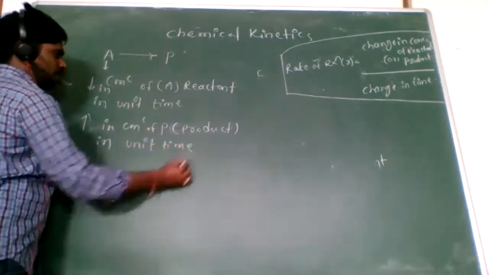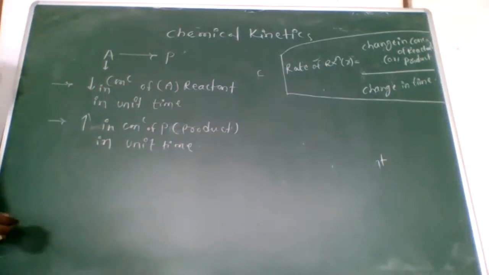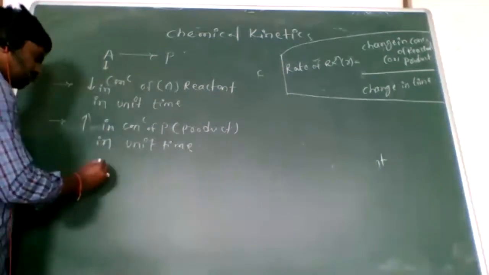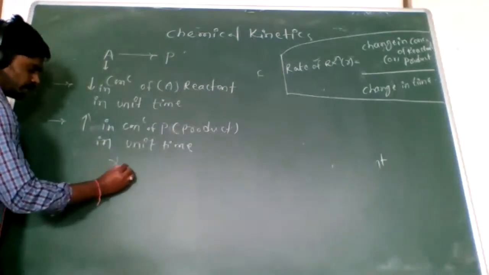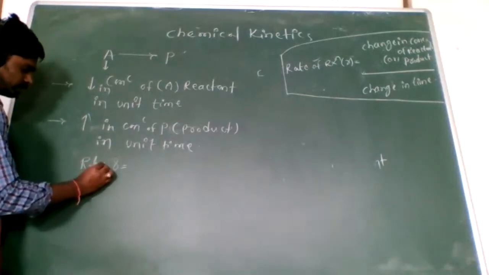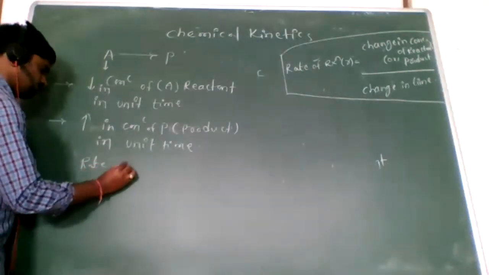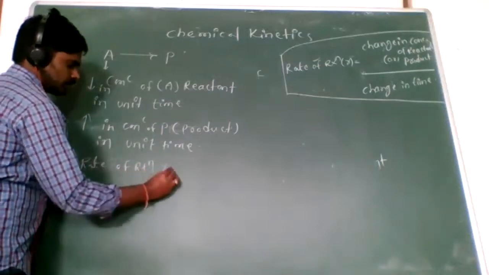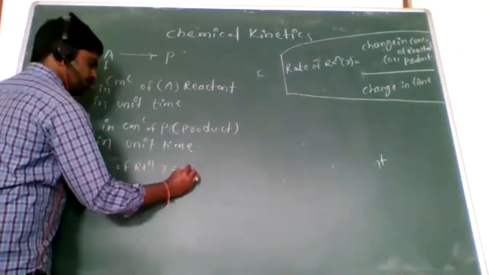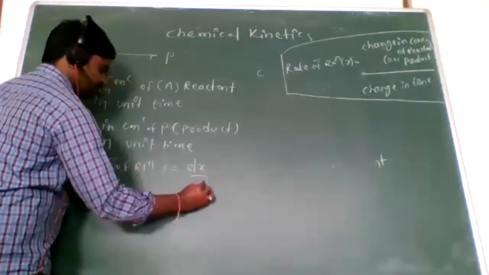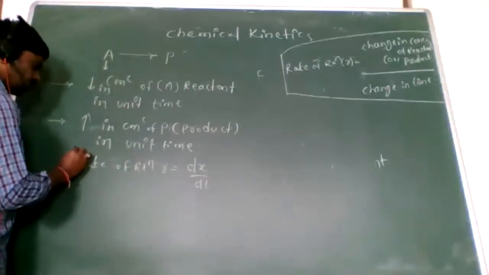So here we have to write the rate of reaction as one mathematical formula. R is the rate of reaction, R equal to dx by dt. This is the common rate of reaction.